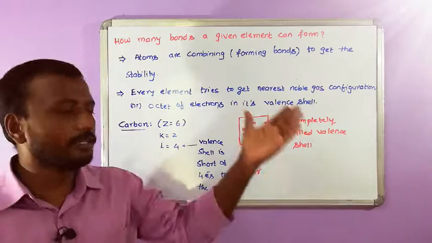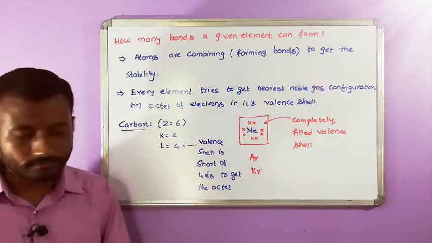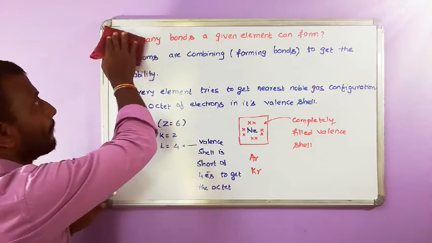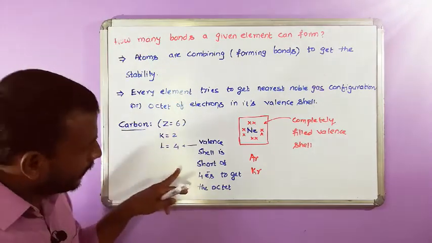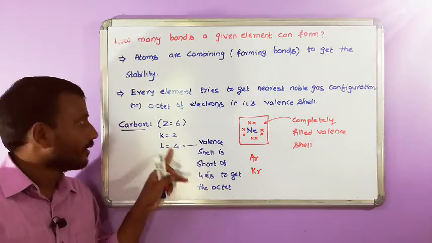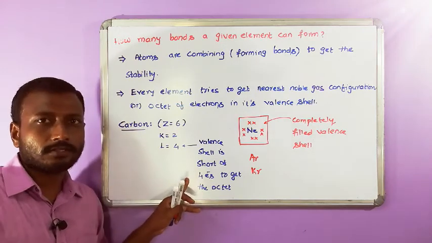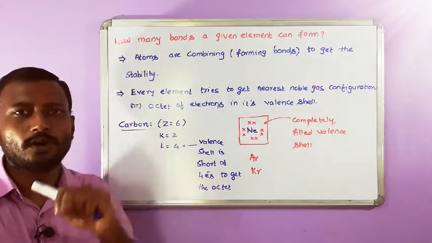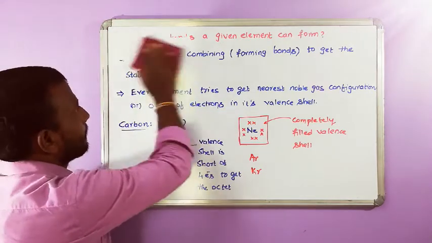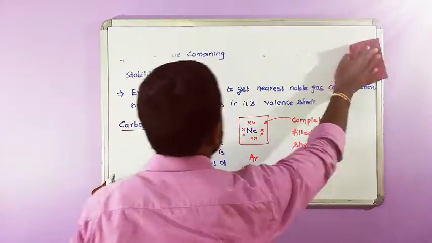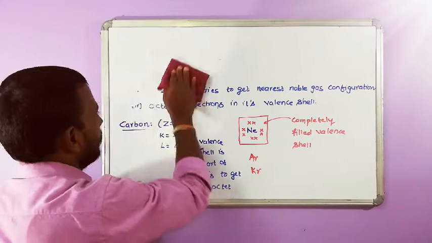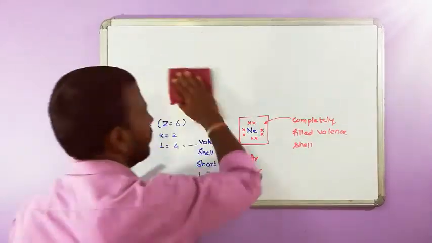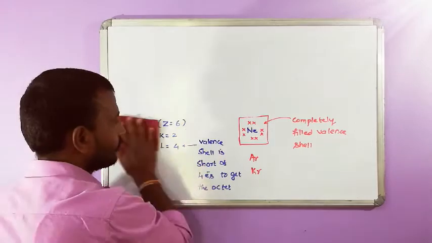Let's see how it is going to be. So ultimately I can tell, since carbon is short of 4 electrons, carbon is going to form 4 bonds. That's called valence. The number of bonds formed by an element is called valence or bonding capacity.